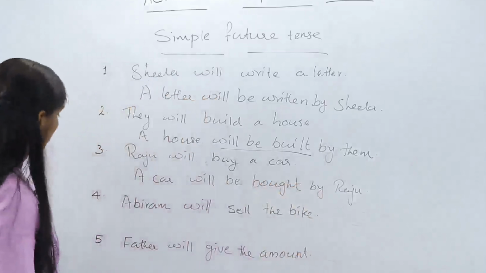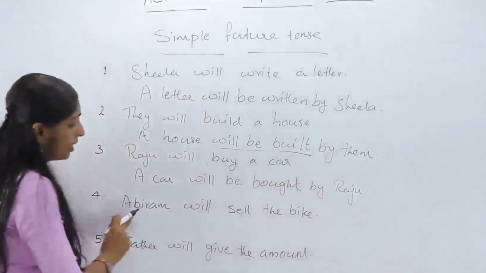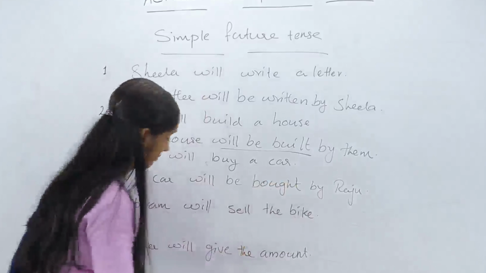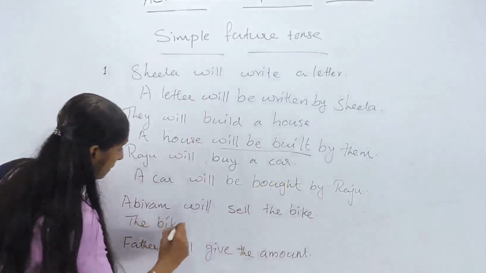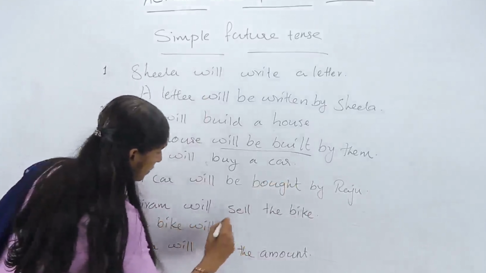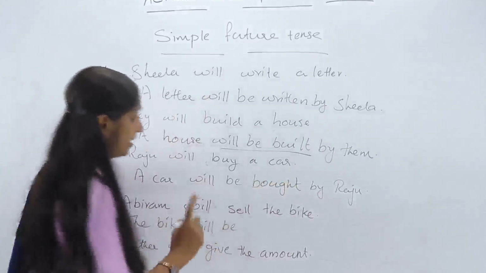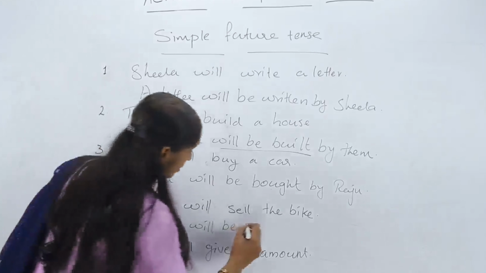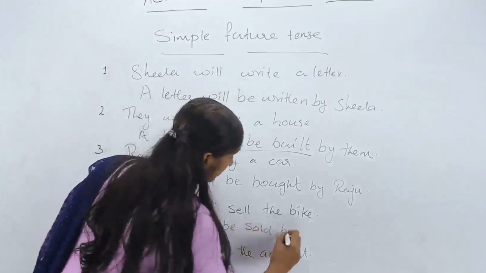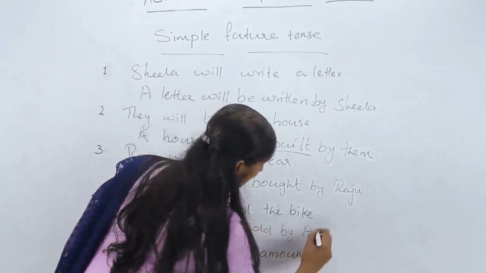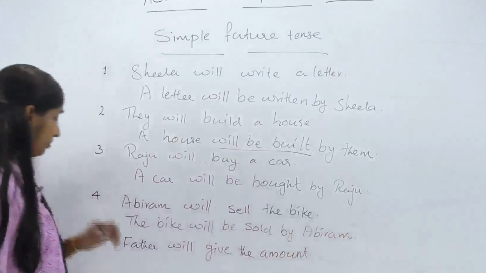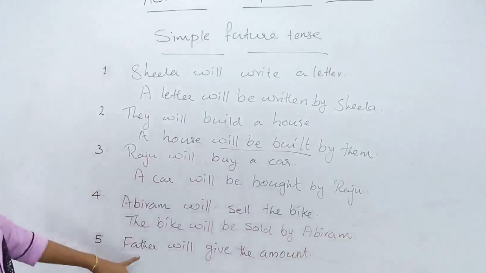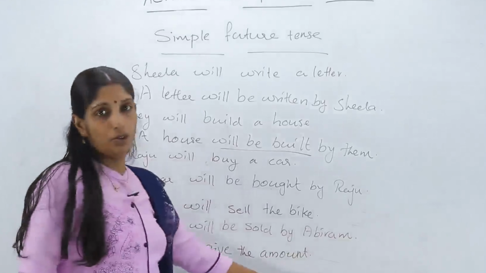Okay. Fourth sentence. Abhiram will sell the bike. How do we change? The bike will be sell. V3 form, sold. Sold by Abhiram. Then the fifth sentence, father will give the amount.